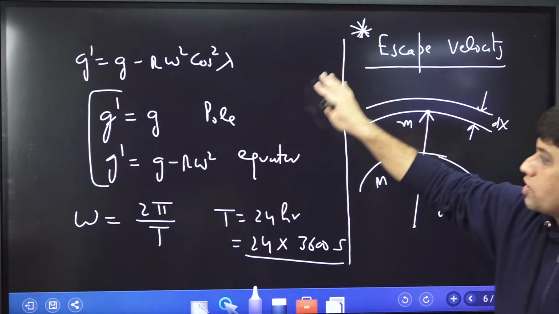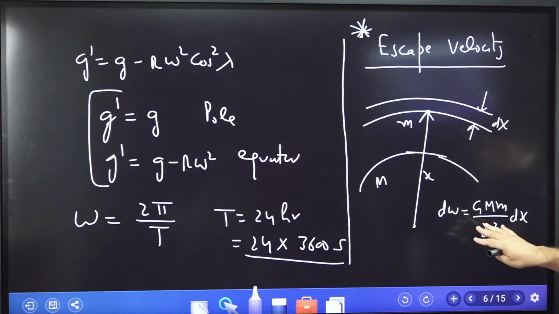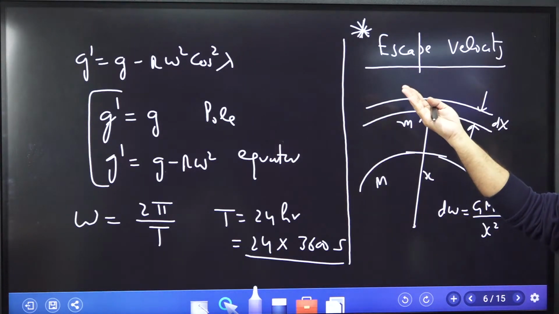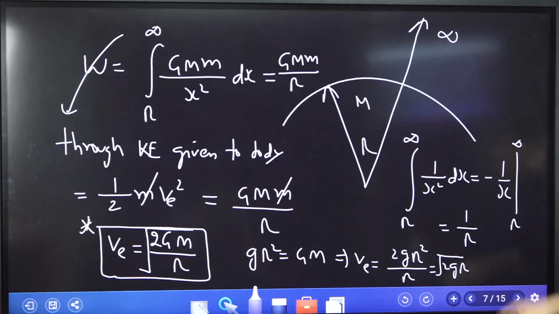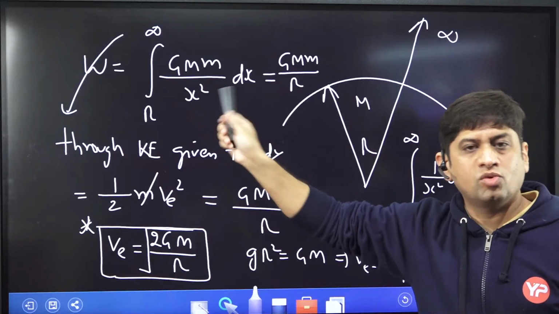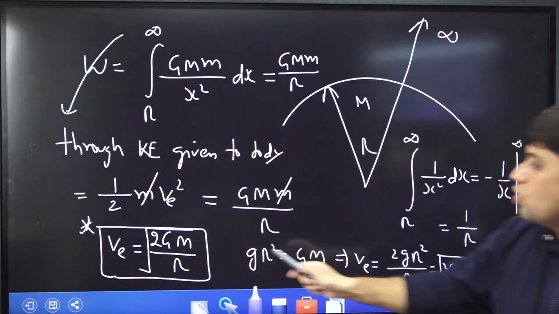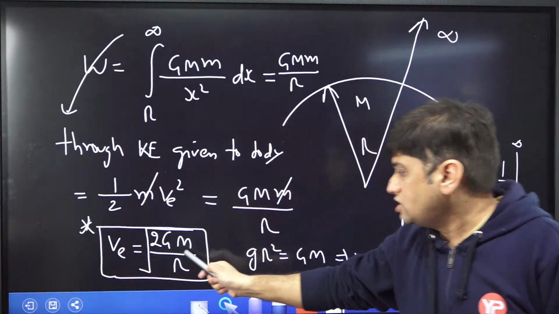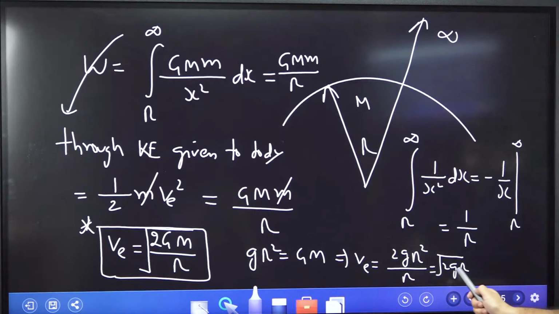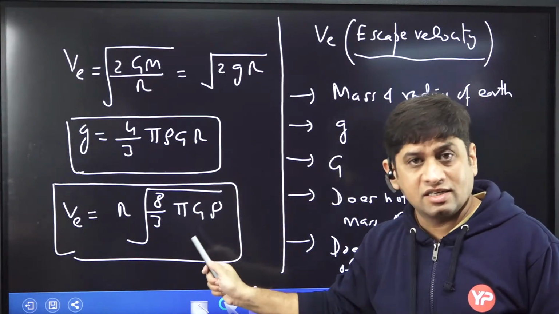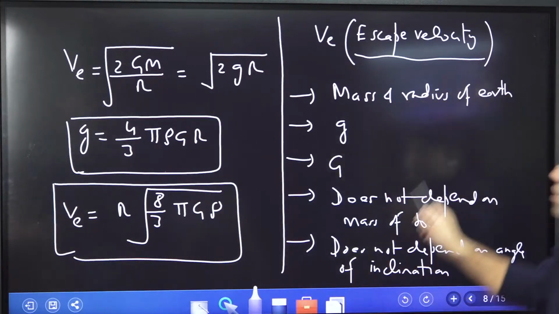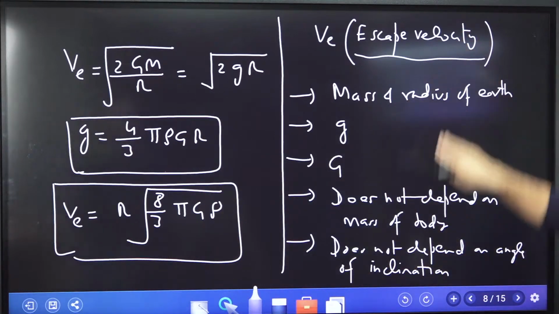Then the most important part was the escape velocity. So how much energy should I give to a body so that it escapes the gravitational pull of earth. I derived this. You do not have to derive the escape velocity formula, but you have to remember these 2 formulas, root 2GM by r and root 2gr, and the third formula in terms of density. These 3 formulas of escape velocity you have to remember, and also what escape velocity depends on.